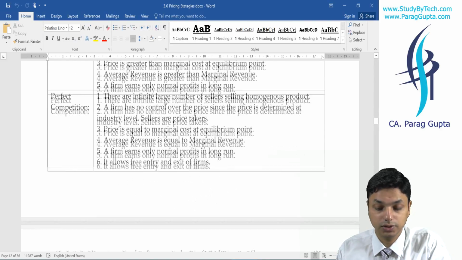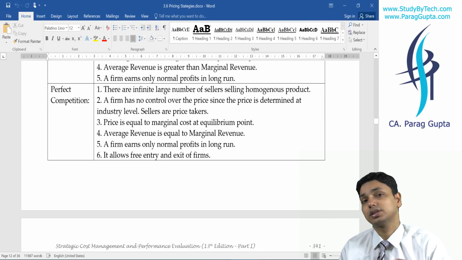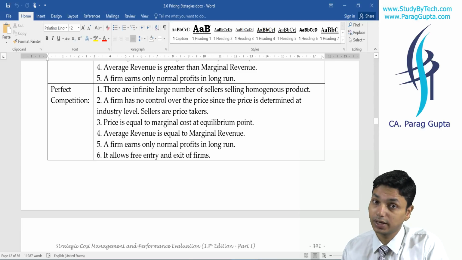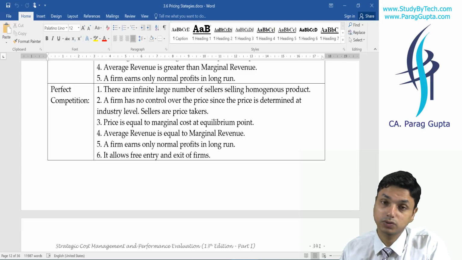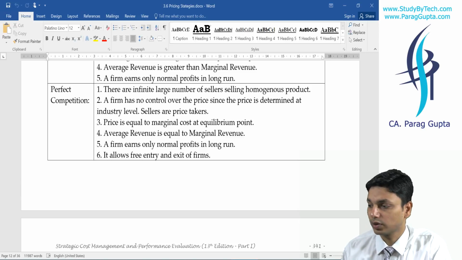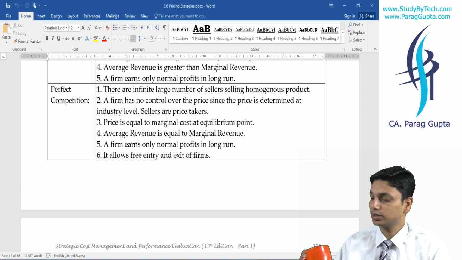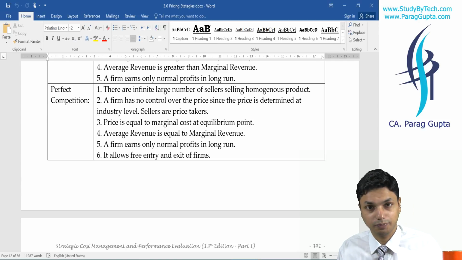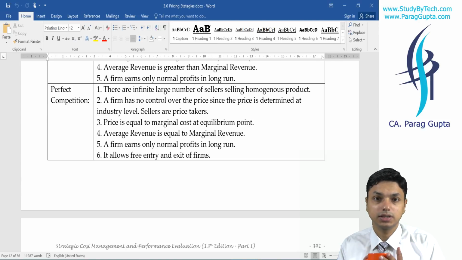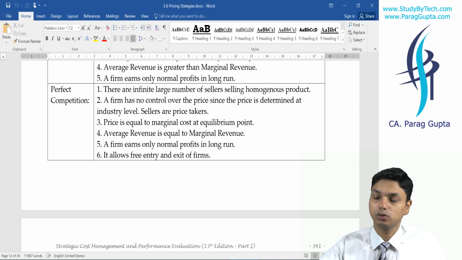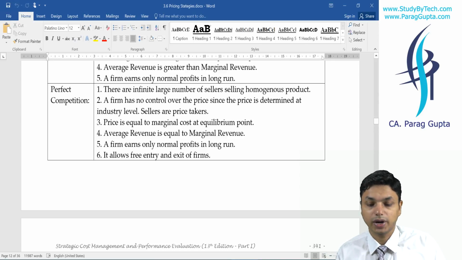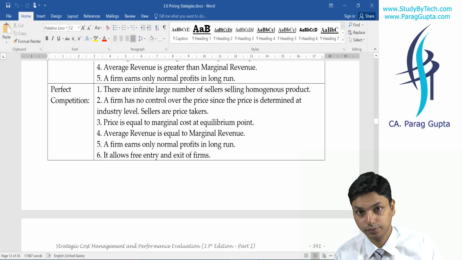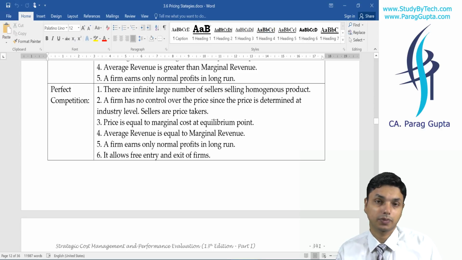Perfect competition is obviously where we are all selling homogeneous products, where we cannot distinguish. Homogeneous products are the products where we cannot distinguish between two. For example, I went to a shop where this cup was being sold. Another shop was also selling the same cup. Now the question is, this cup is the same whether I go to the first shop or the second. Price will also be the same.